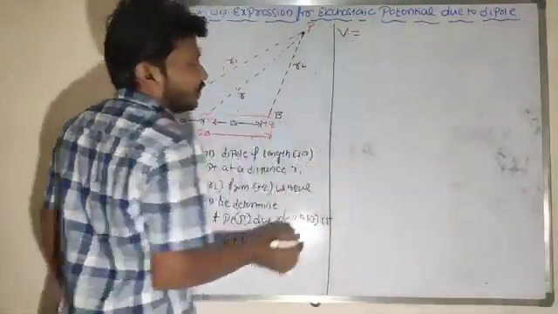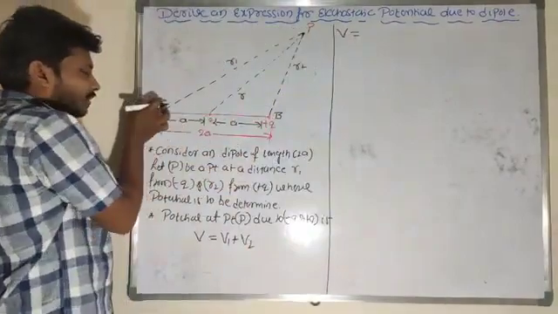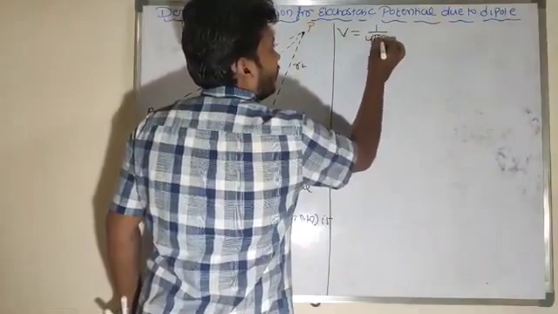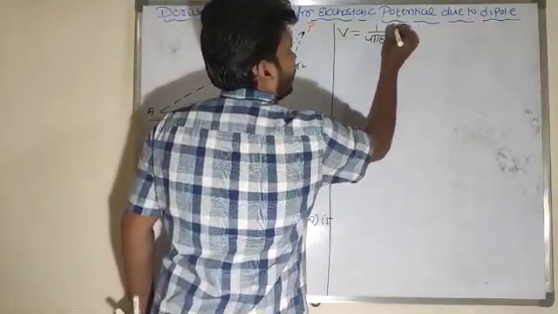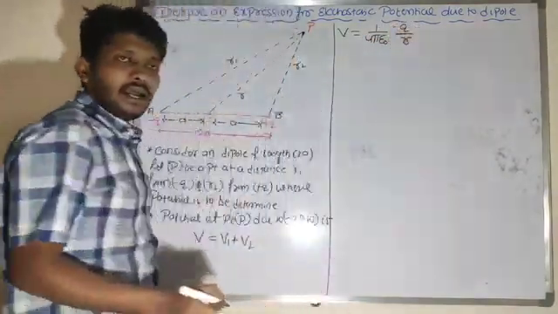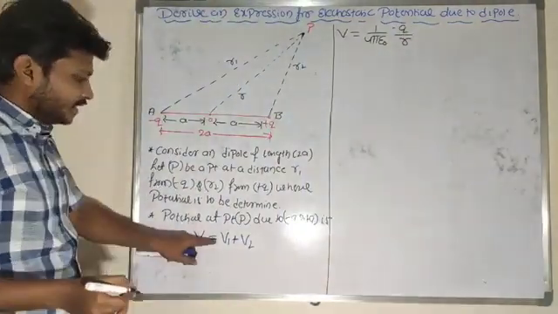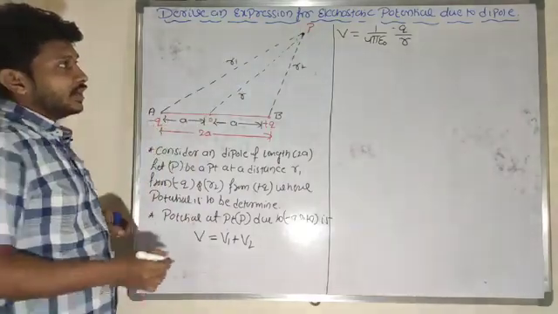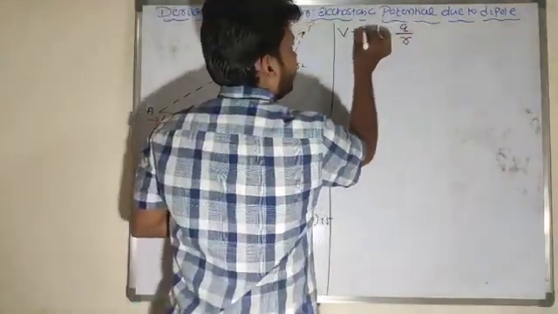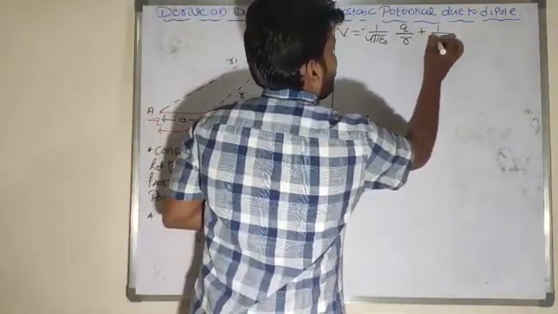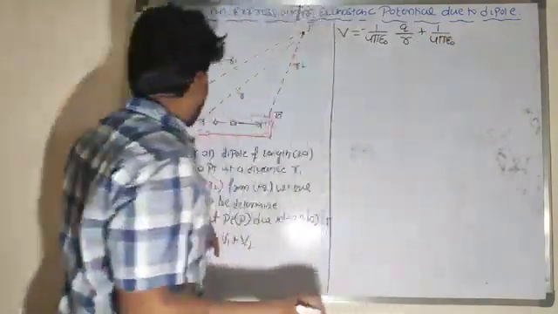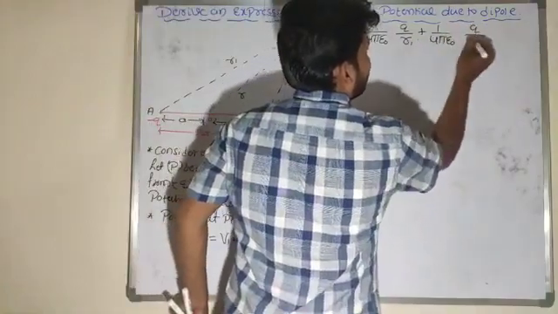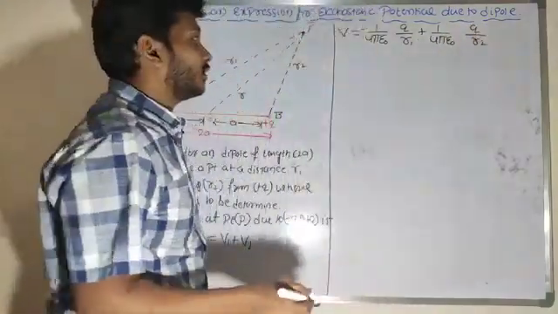V1 means the potential at point P because of the minus q charge. So I take this as 1 by 4 pi epsilon naught times minus q divided by r. V1 is nothing but the potential at point P because of the negative charge. Next, plus 1 by 4 pi epsilon naught, that is the plus q charge, q divided by, so this distance is r1 and this distance is r2 here.